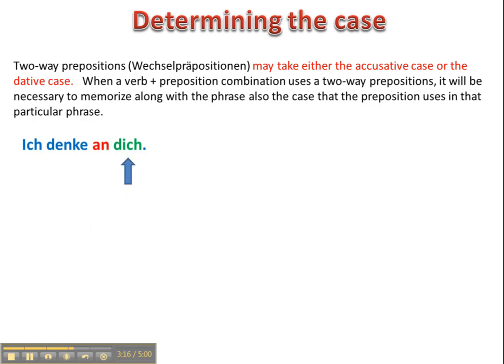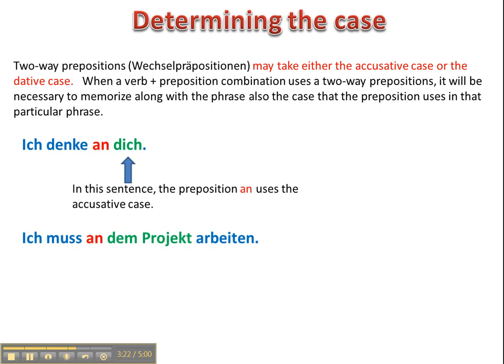For example, ich denke an dich. In this sentence, an is taking an accusative object. However, ich muss an dem Projekt arbeiten. In this case, it takes a dative object. How do you know? Well, with prepositions and verbs combinations, it's best to learn them with each phrase. So that's why you can't really tell with two-way prepositions. However, don't forget, with accusative and dative, it's fairly straightforward.